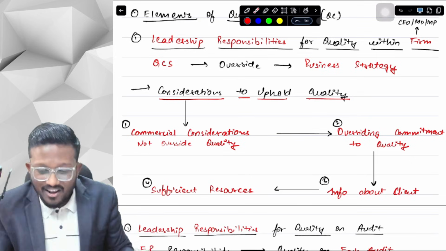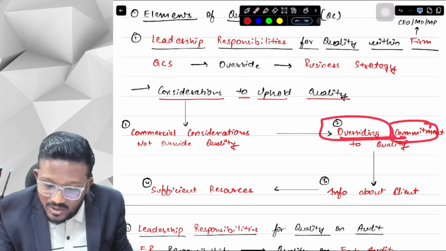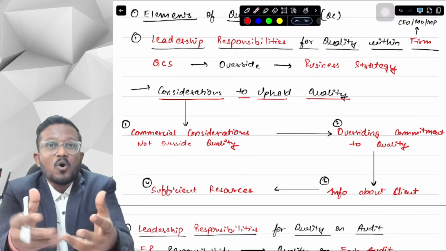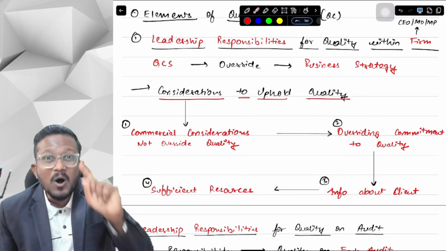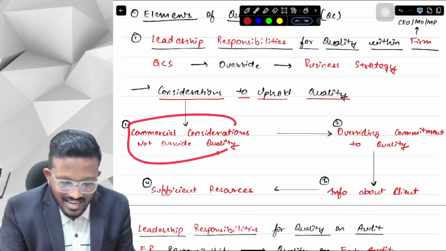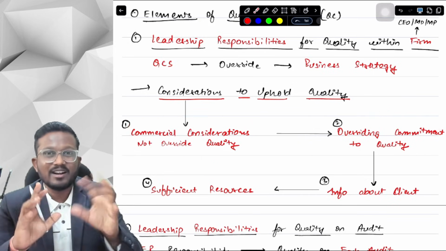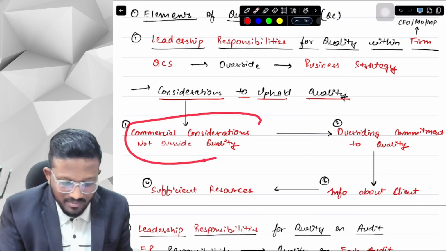In other words, we should have an overriding commitment to quality. Our commitment to quality should be overriding. Our commitment to quality should be our priority, not our commercial considerations. So these are just in other words, a similar kind of concept, so you can remember these two.